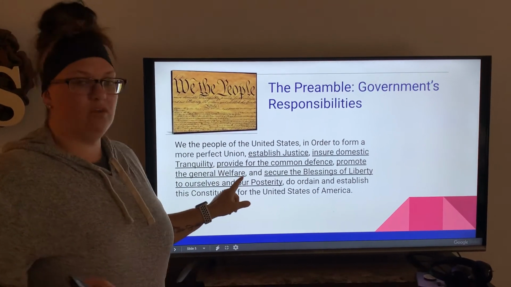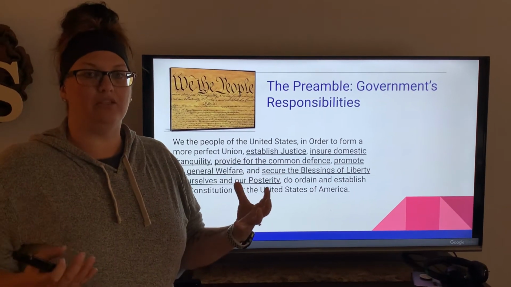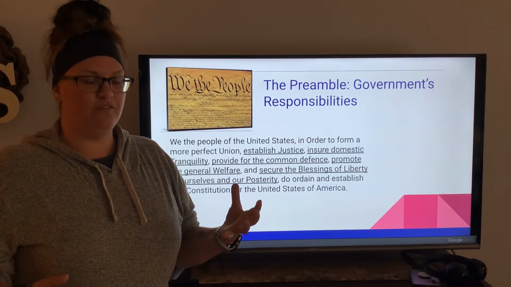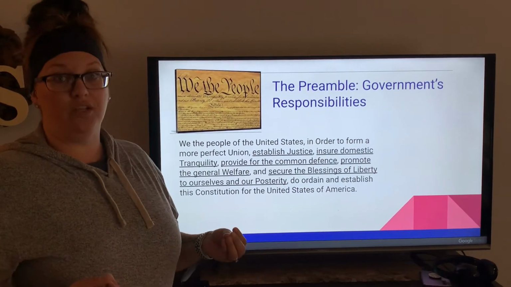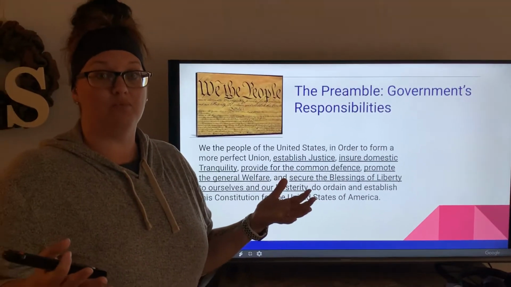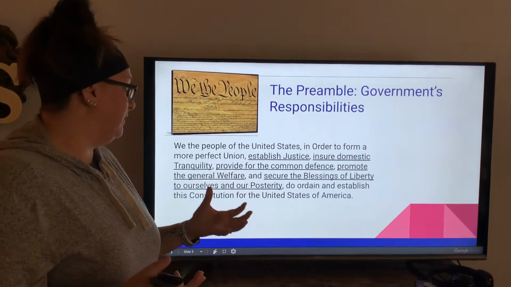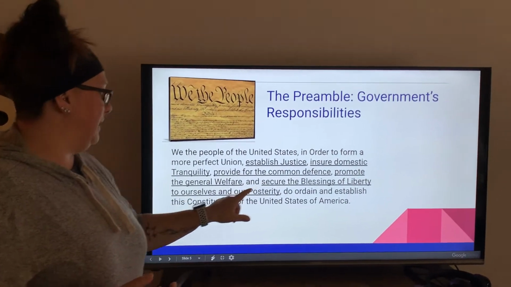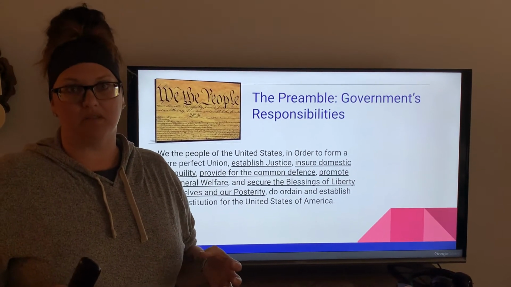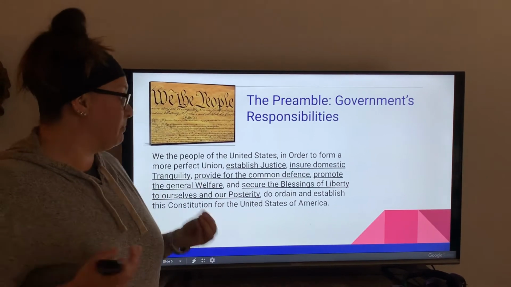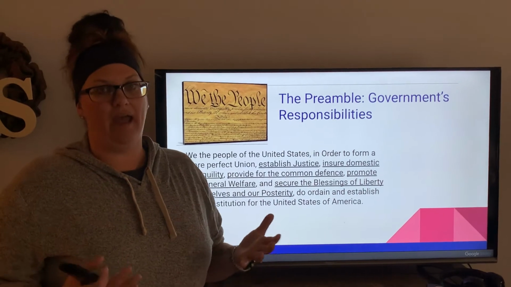They have to promote the welfare. So that's just our sense of goodness, our ability to live, our welfare, not just monetarily, not just food and shelter, but our mental health as well. All of those pieces contribute to our welfare. And they have to secure the blessings of liberty. That's our rights and our freedoms in our country. So they have to preserve those and secure those so that we continue to have those rights.